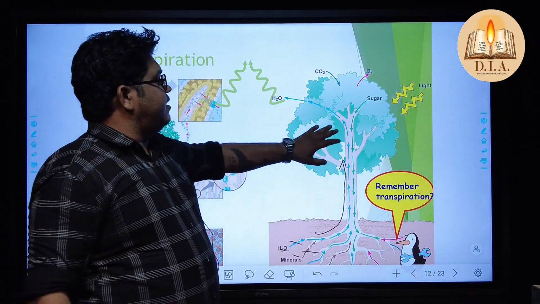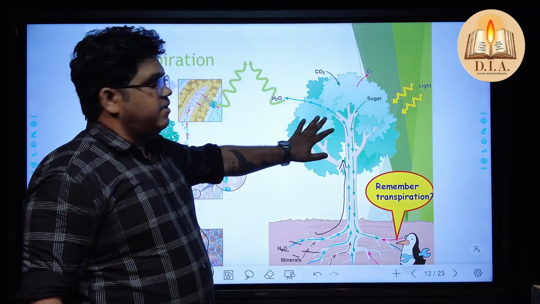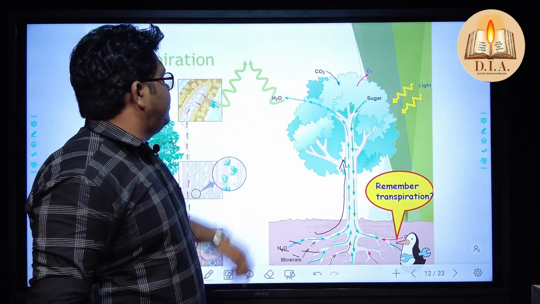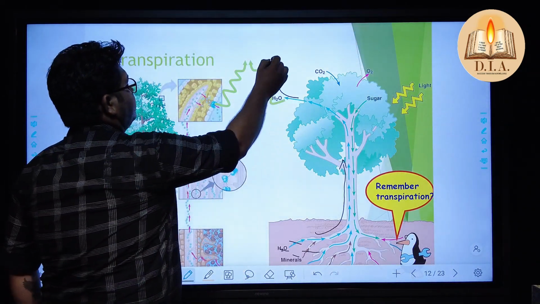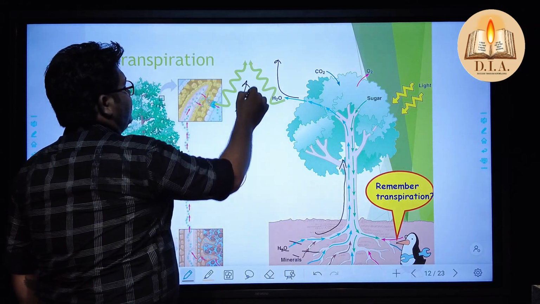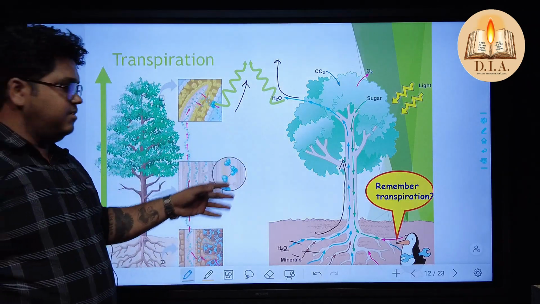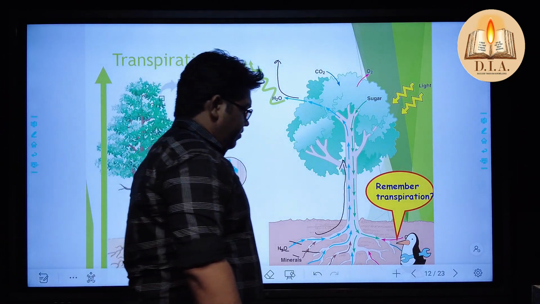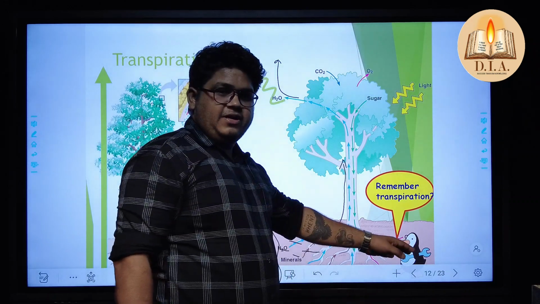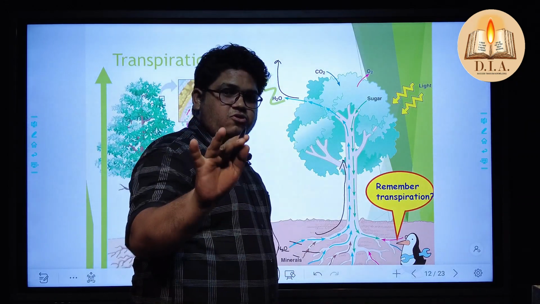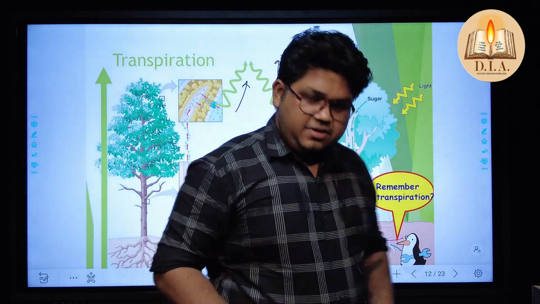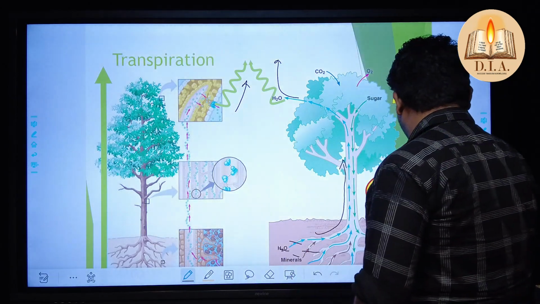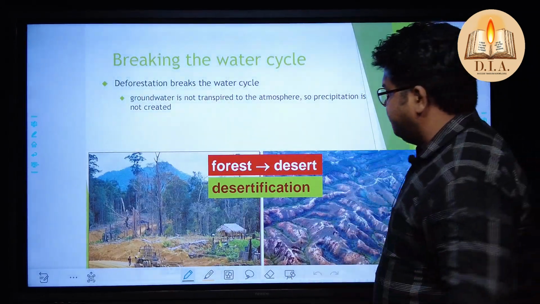And after having all the things entrapped, the excess water is transpired to the environment, and that's known as transpiration, which happens through the plant system, also in small plants. So this is called transpiration. Oh, again my friend is asking me a question. Remember transpiration. You should remember the transpiration, because forgetting is a crime.